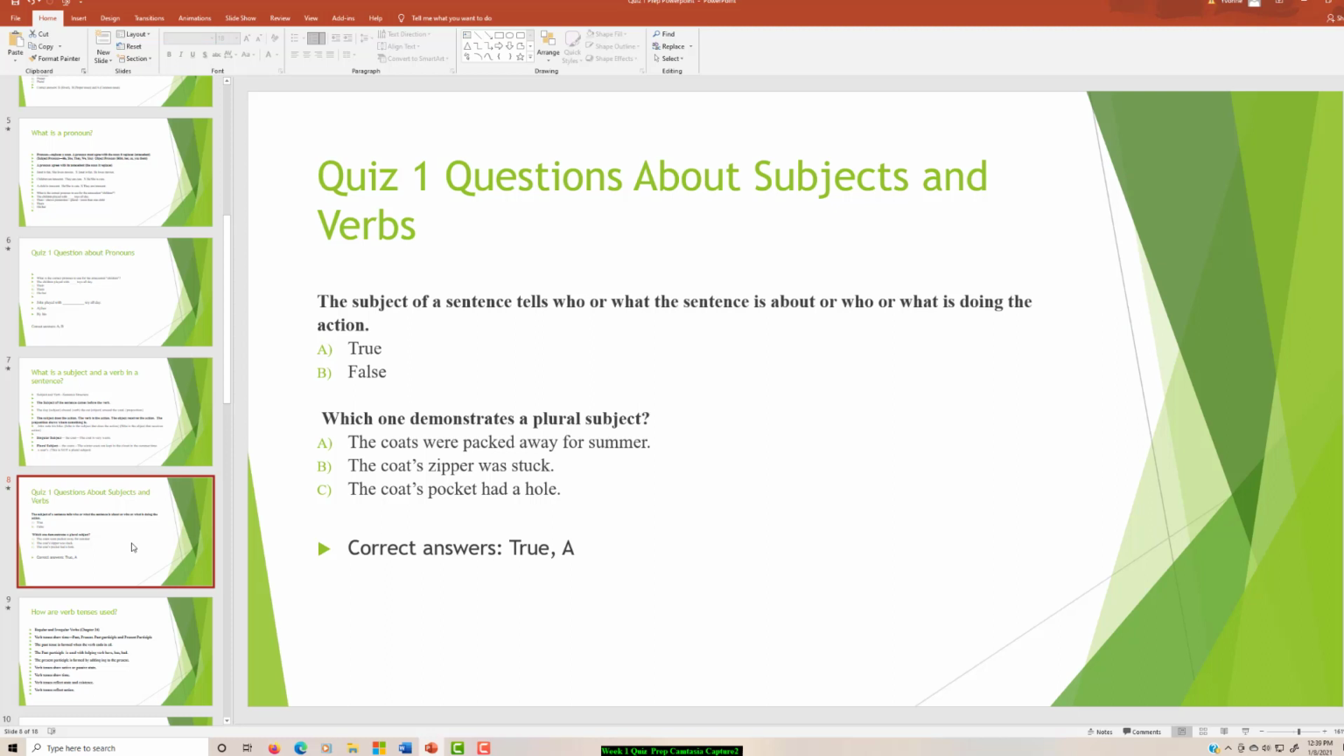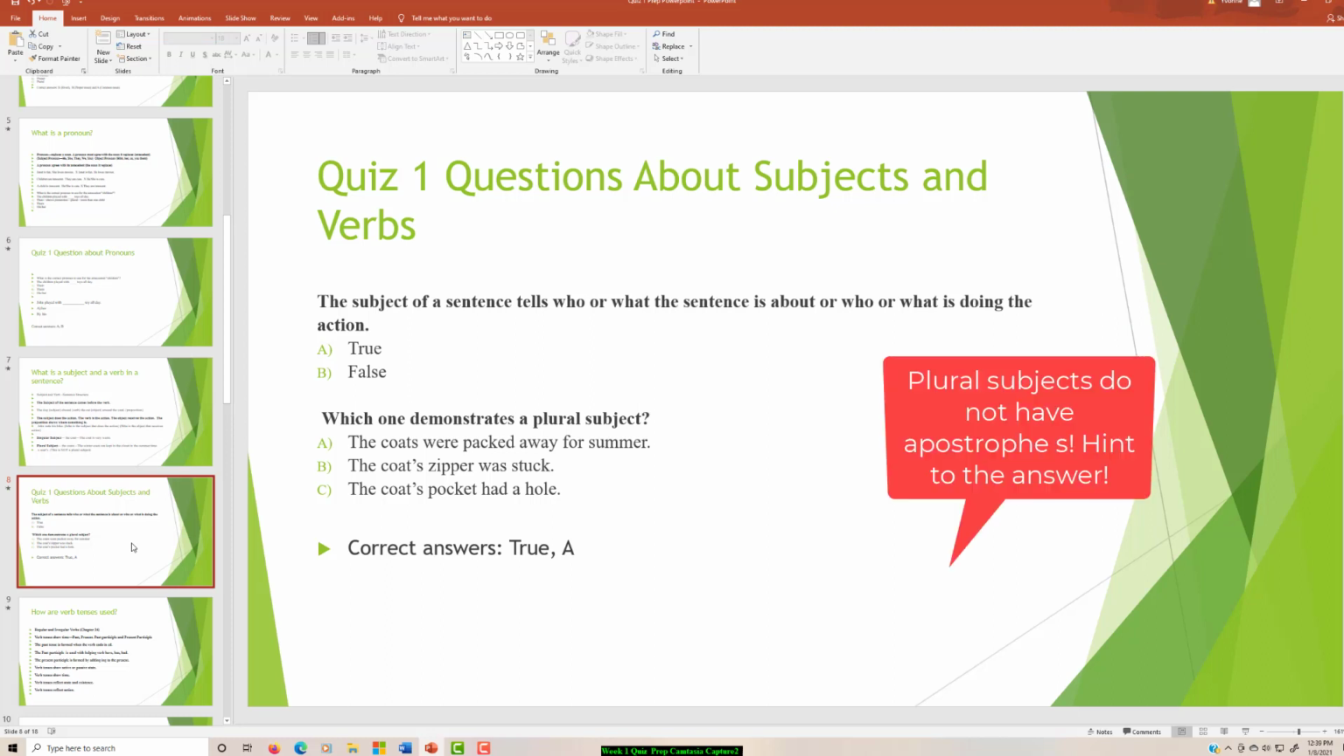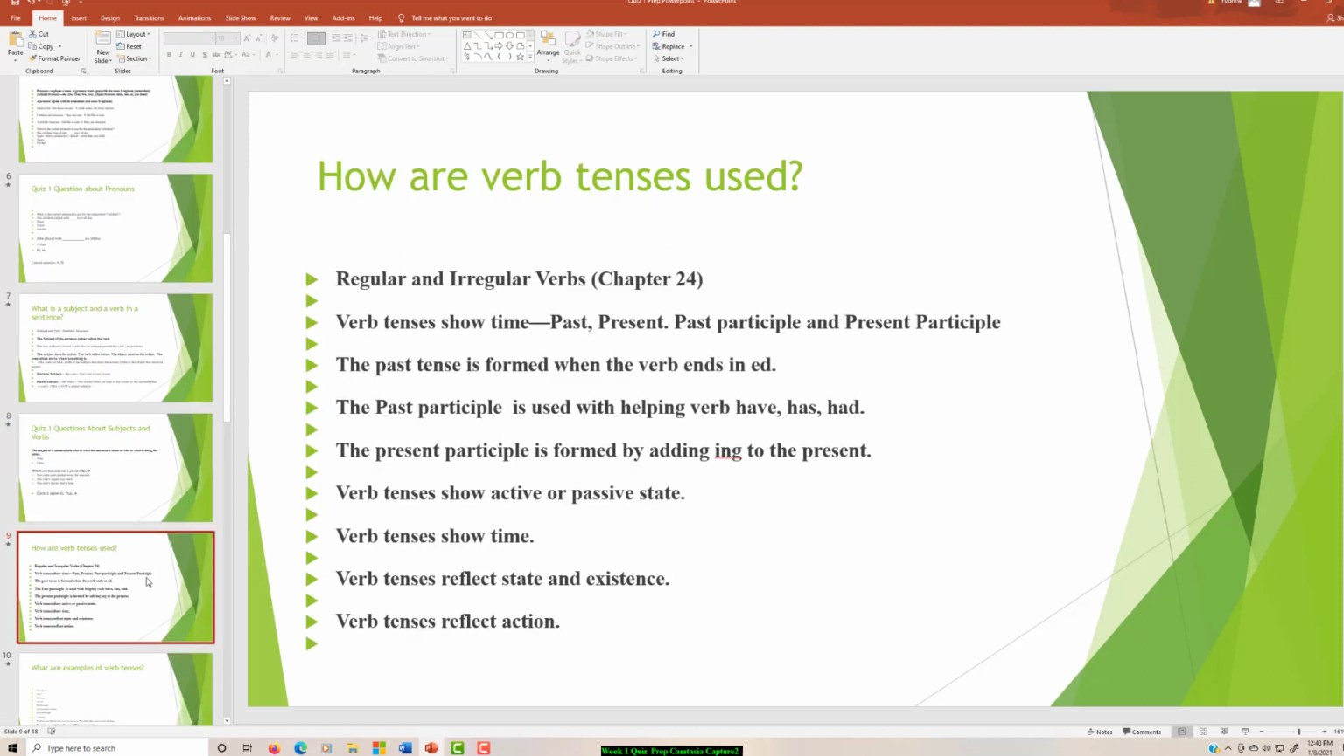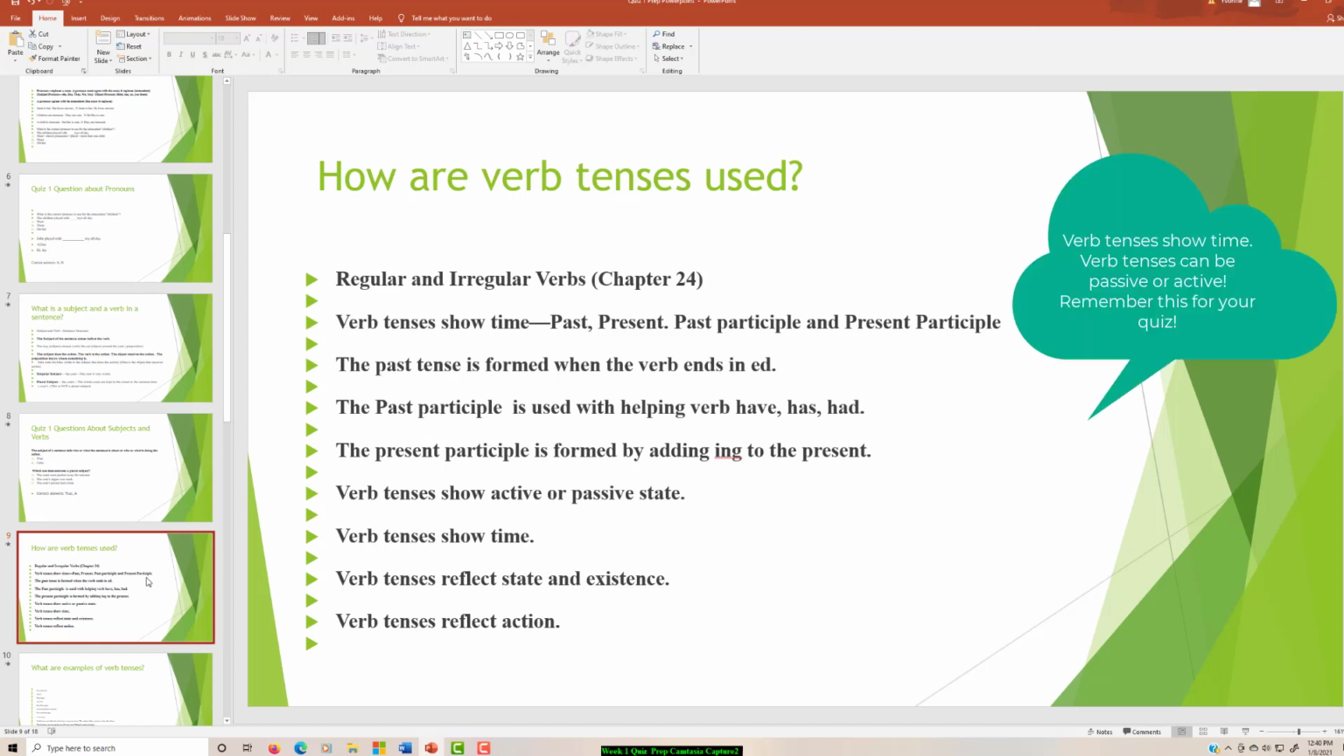True. Which one demonstrates a plural subject? So here the answer is A because you have many coats. How are verb tenses used? Verb tenses show time, past, present. The past tense is formed when the verb ends in ed.